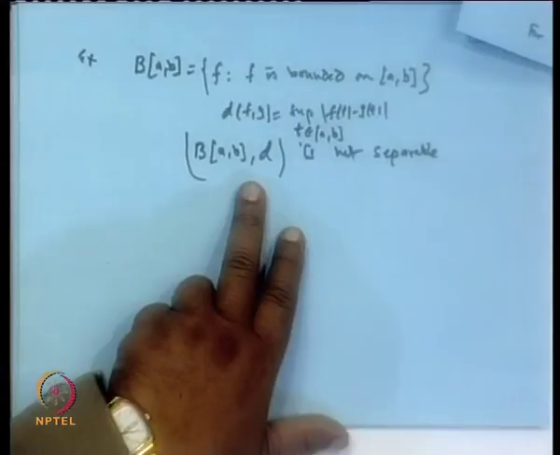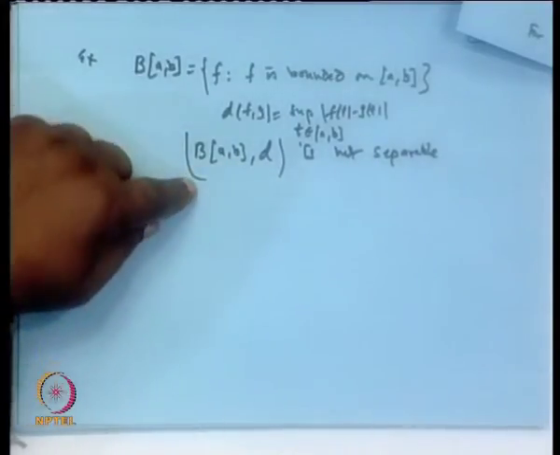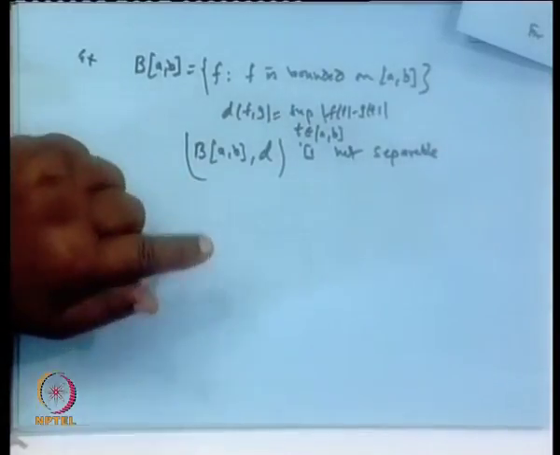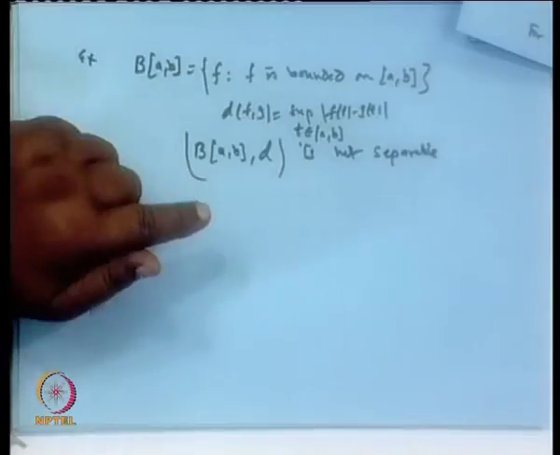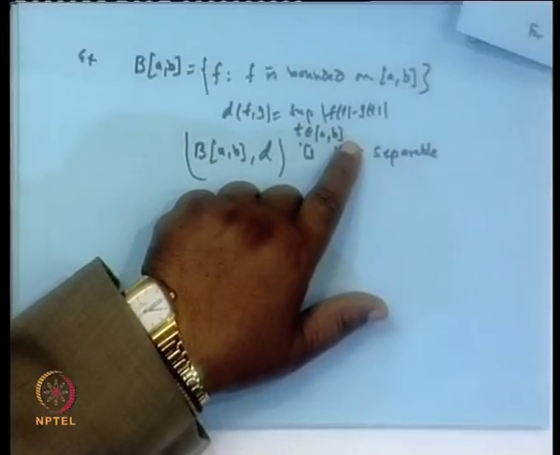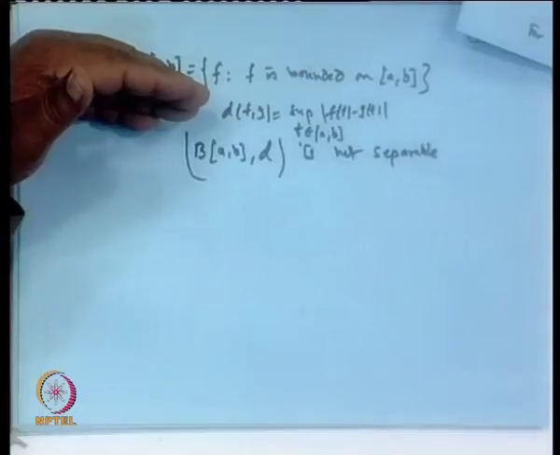So, in fact, the proof that l infinity is not separable, on similar lines we can show that this is also not separable. So, what you have to do is, first identify the points where the functions have values 0 and 1. Find out the collections and then take the distances between two functions where it is 1.